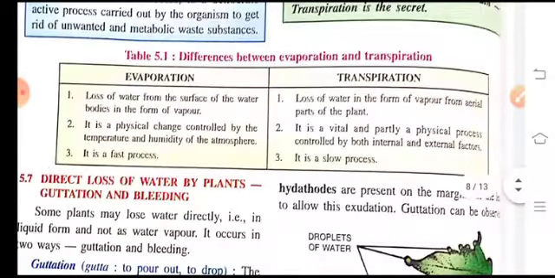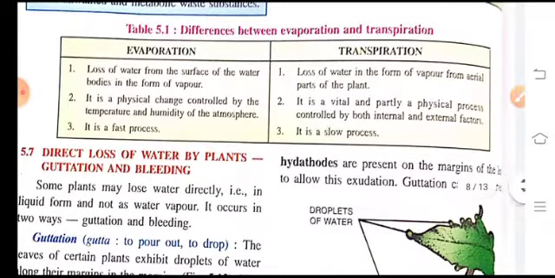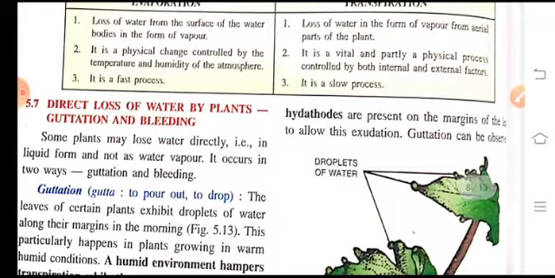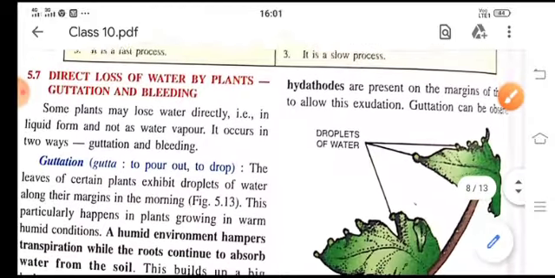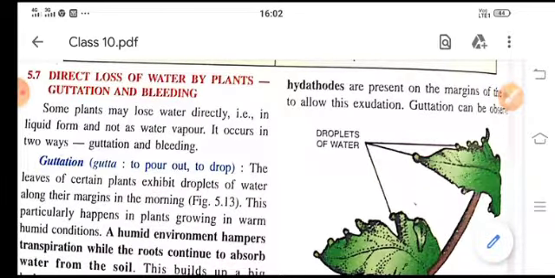Now direct loss of water by plants: guttation and bleeding. Some plants may also lose water directly, that is in liquid form, and this water is not in the water vapor form. It occurs in two ways, guttation and bleeding. So what is guttation, children? The leaves of certain plants have droplets of water on the margin in the morning. This happens when humid conditions hamper transpiration and the absorption of water continues.